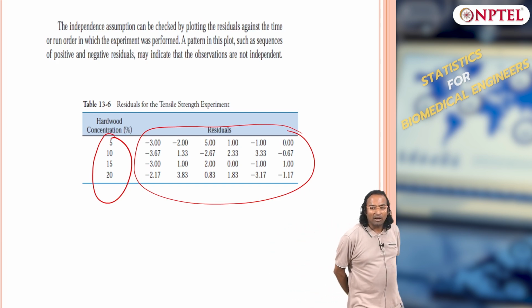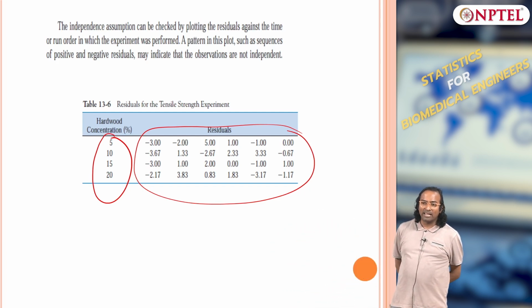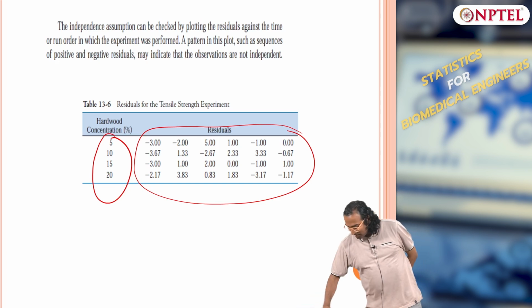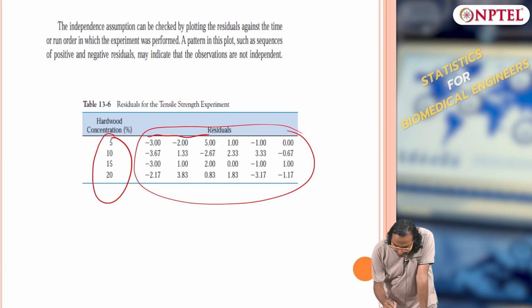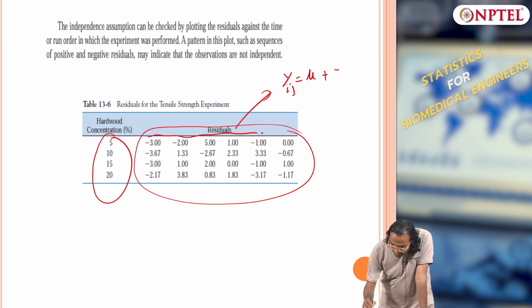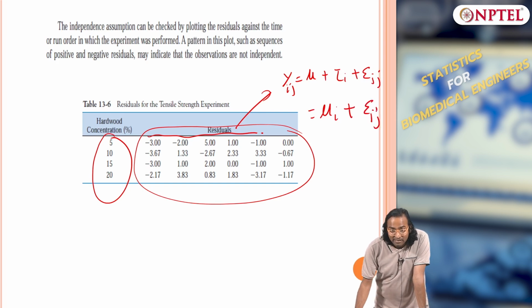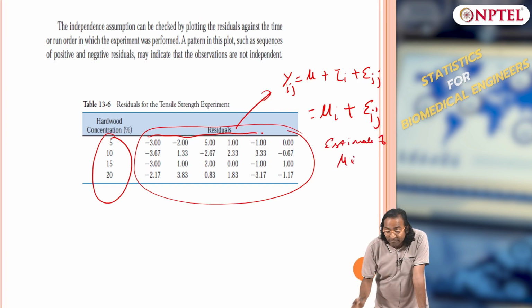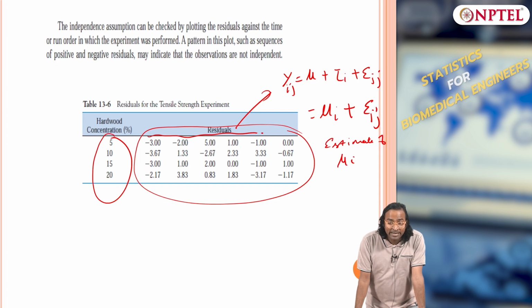What is the model we have? You have data, that is the real observation. But what is the model's output? So remember, we had y_ij equals mu plus tau_i plus epsilon_ij, or mu_i plus epsilon_ij. What is the estimate of mu_i from the data?